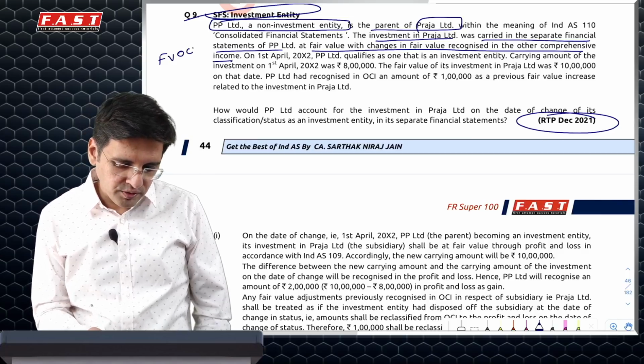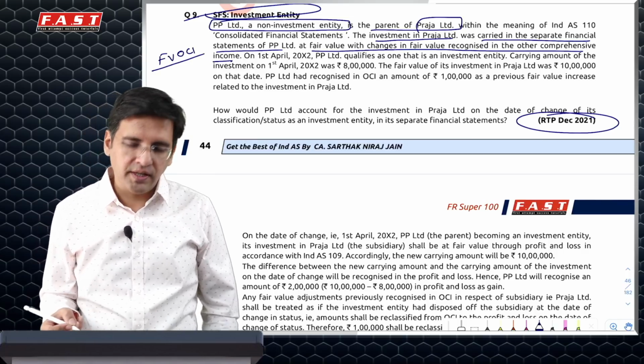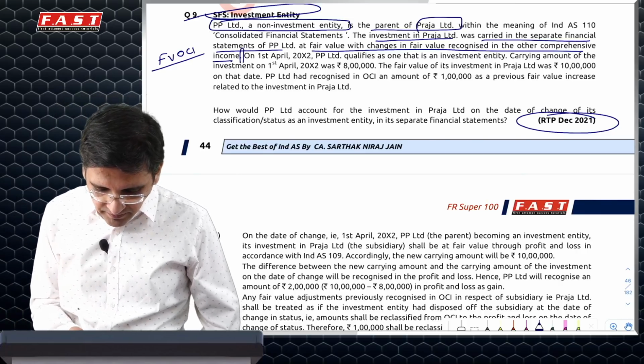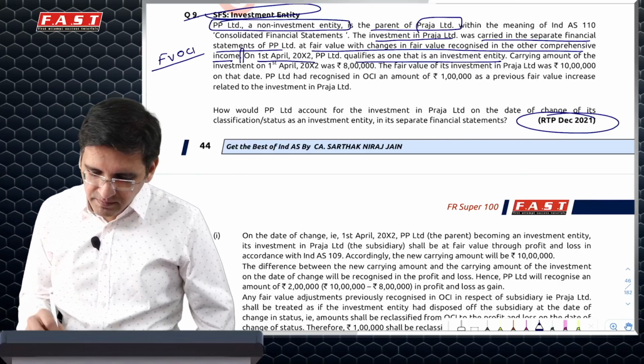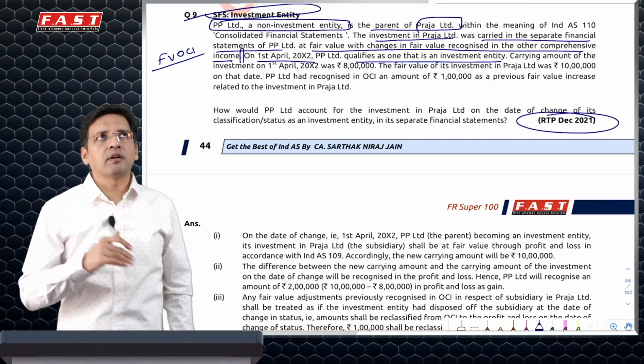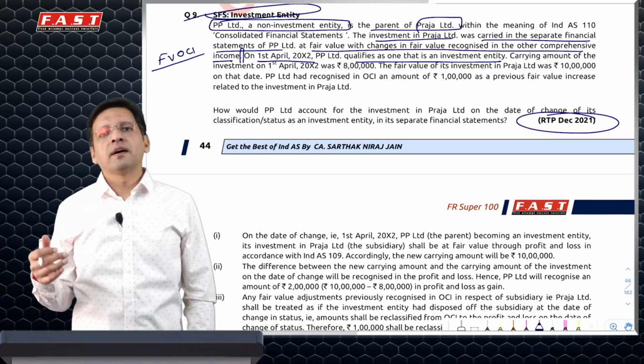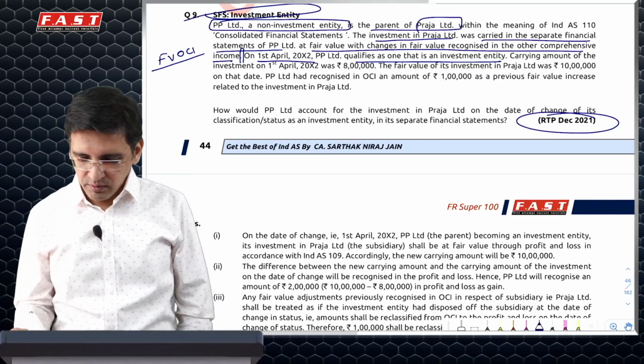Now this is FVOCI and this is investment in equity share. That means it should be OCI NR. And this is where the problem is. Now next year beginning it becomes investment entity. So when a non-investment entity classifies to be an investment entity, all its investment are then recognized at fair value, gain loss transferred to PRL.